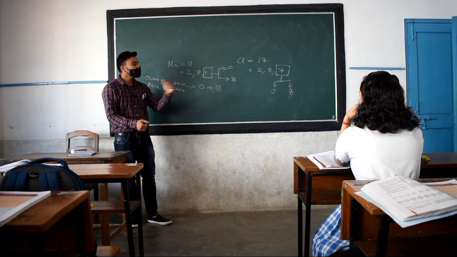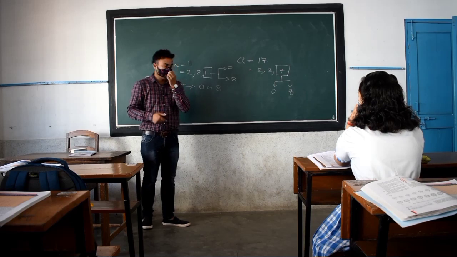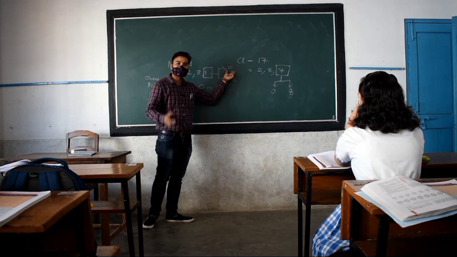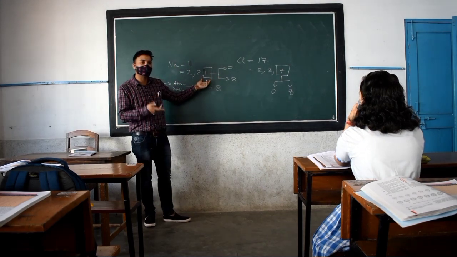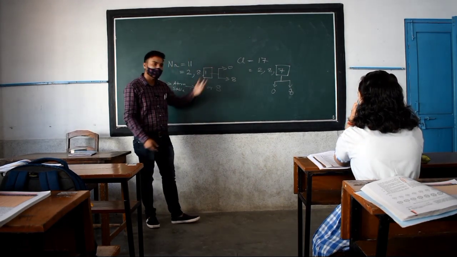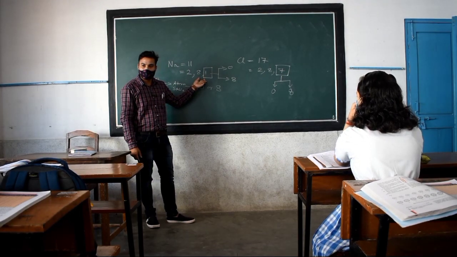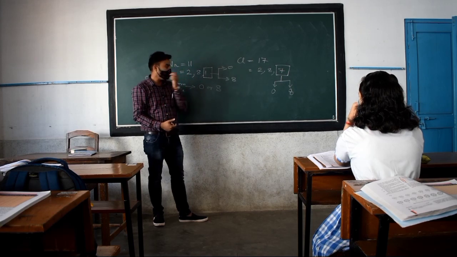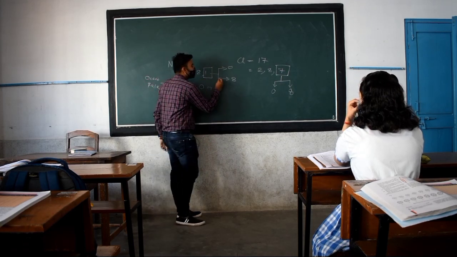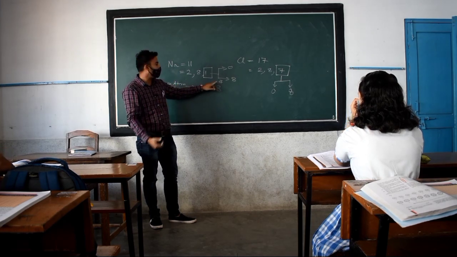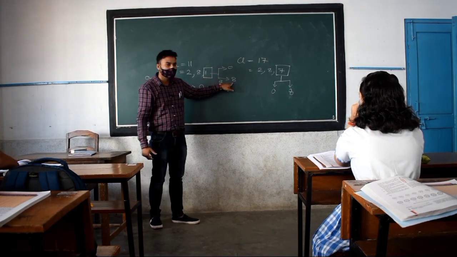That means I have to somehow convert my 1 rupee into 0 rupees. That means I should not have this 1 rupee with me, I should donate it, give it to someone, then only I will have 0 rupees here. Or I can take 7 rupees from someone so that I can add 7 plus 1 as 8.